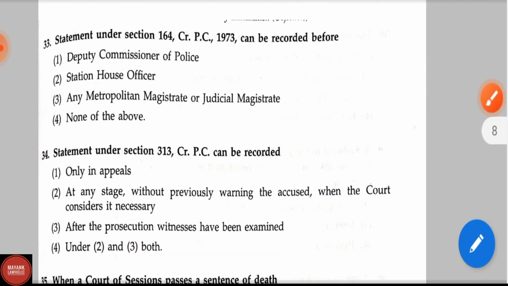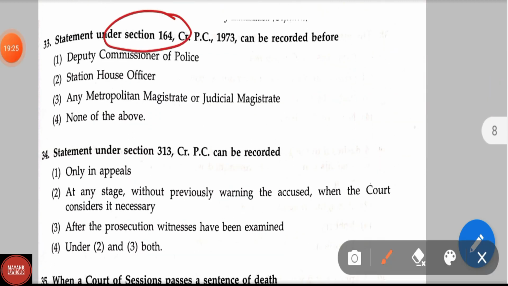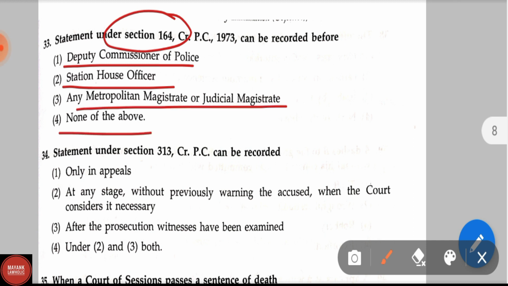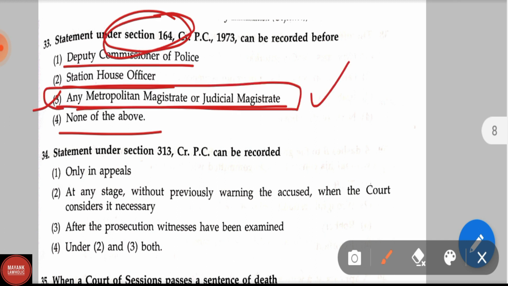Question number 33. Statement under section 164 CRPC 1973 can be recorded before Deputy Commissioner of Police, Station House Officer, any metropolitan magistrate or judicial magistrate, none of the above. Correct answer is option 3rd, any metropolitan magistrate or judicial magistrate. Section 164 CRPC is related to recording of confessions and statements.